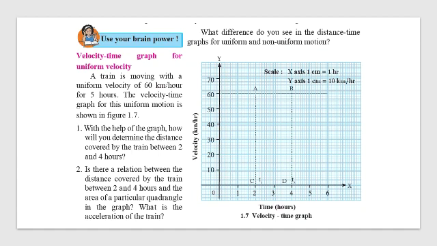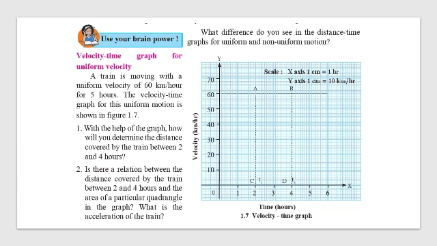Then the second part: is there a relationship between the distance covered by the train between 2 and 4 hours and the area of the quadrangle ACDB or ABDC? ABDC is a rectangle. So what will be the distance here? Length into breadth. So that is 60 into 2. Again 120 kilometers only you are getting.